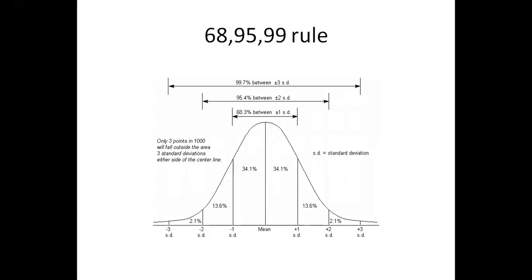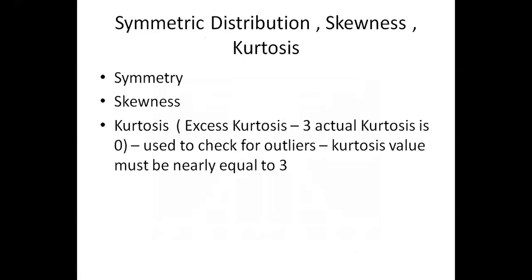Okay. So we call it the 68, 95, 99 rule, which means that 34% plus 34%, around 68.2%, of the data lies between minus 1 SD and plus 1 SD. Minus 2 SD to plus 2 SD will cover 95%. Minus 3 SD to plus 3 SD will cover 99% of the data. This is what we understood. Correct, right? Everyone, are you with me?